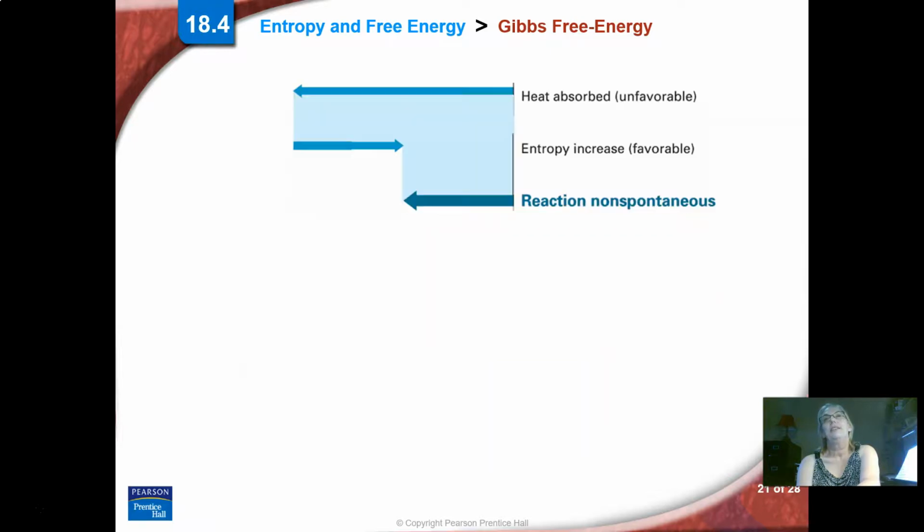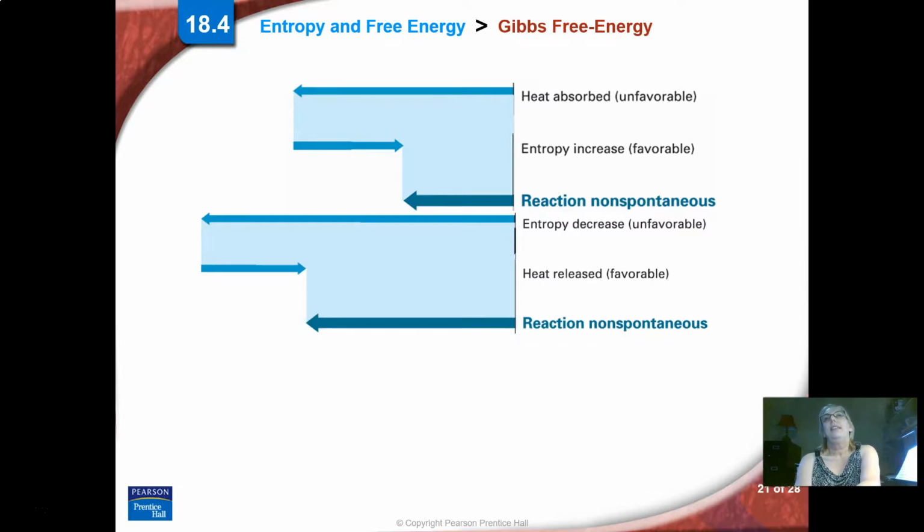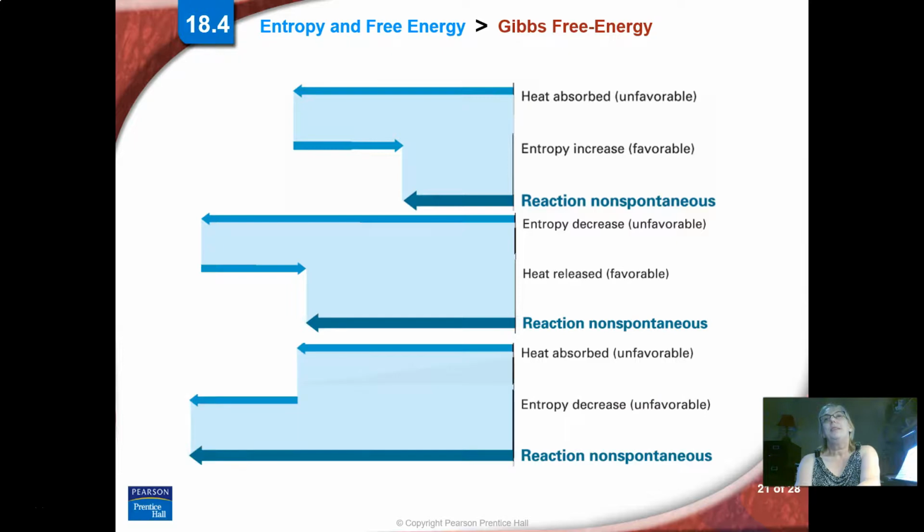And then if we have heat absorbed and entropy decreases, it's going to be always non-spontaneous. These are examples of when you could have non-spontaneous reactions, where you'd have to put energy in to make it work.